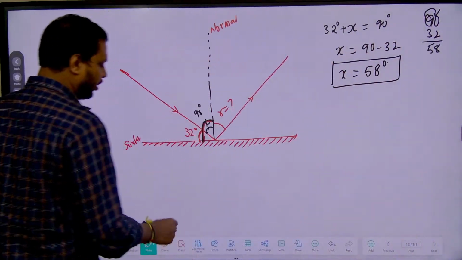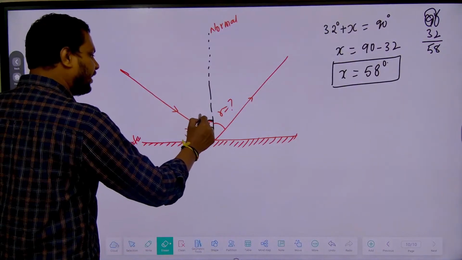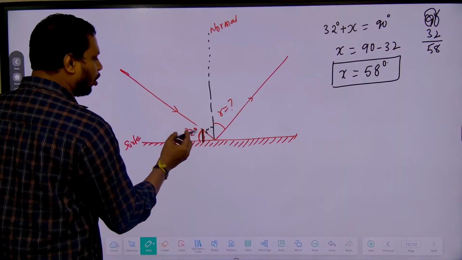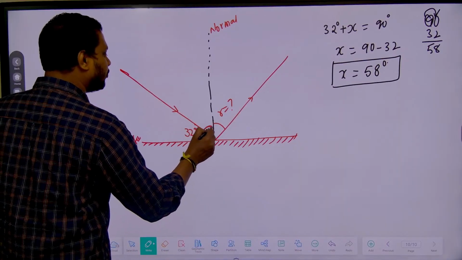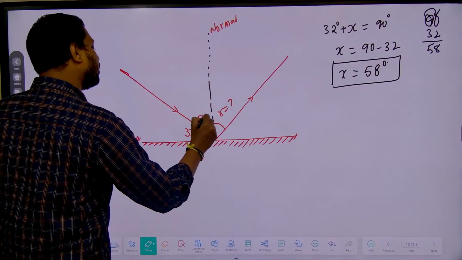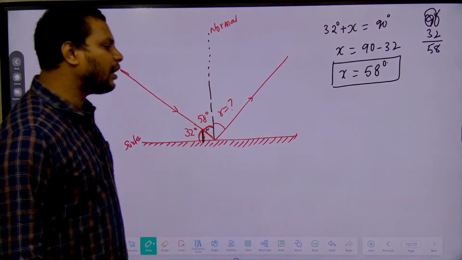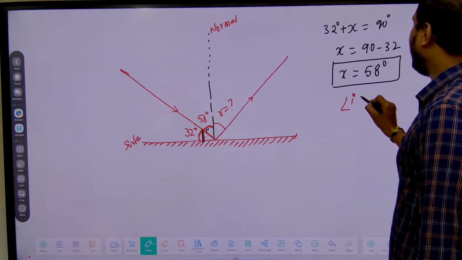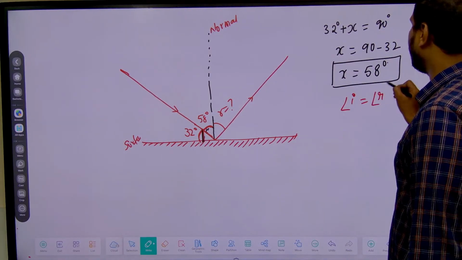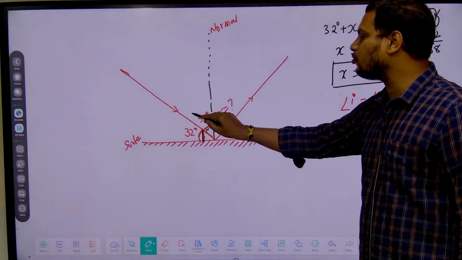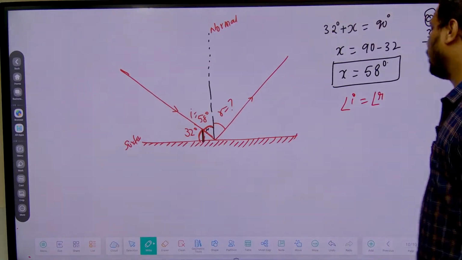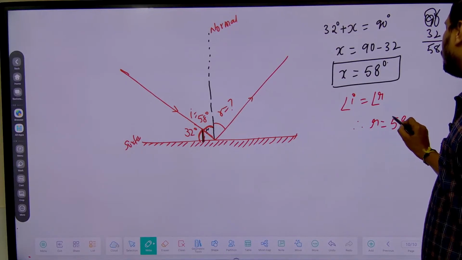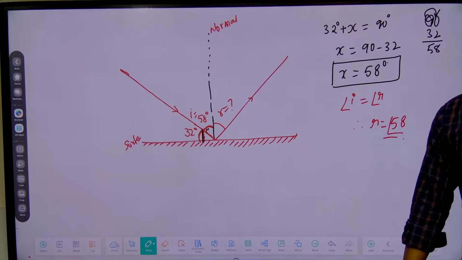So try to understand. Here the angle of incidence we measured just now is 58 degrees. Then the properties of reflection. According to the properties of reflection, angle of incidence is equal to angle of reflection. So angle of incidence, how much did we calculate? 58. Therefore angle of reflection is also how many degrees, students? 58 degrees. Okay, copy this.